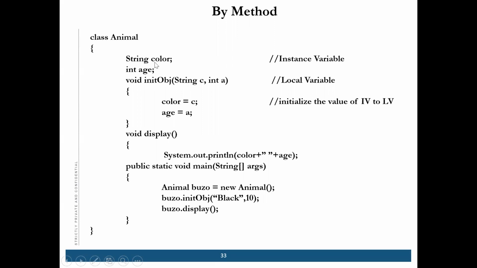What we can do by method: suppose there are instance variables, which I've told you, and these are local variables. What are local variables? C and A, which are local to this method. Okay, these are all local to this method. And then we can initialize the value of this by this thing. Why are we doing this? Can anyone tell why we are initializing the value?